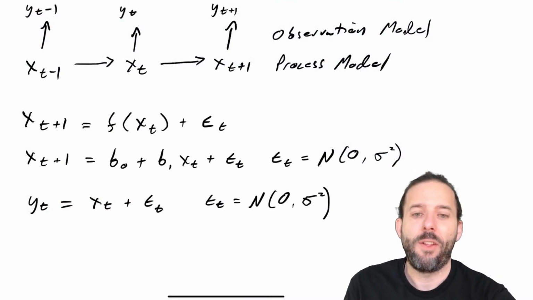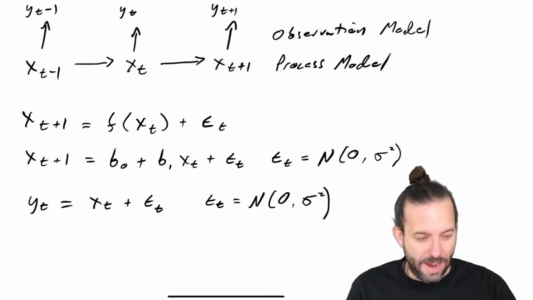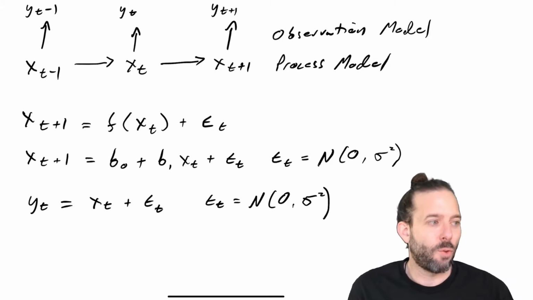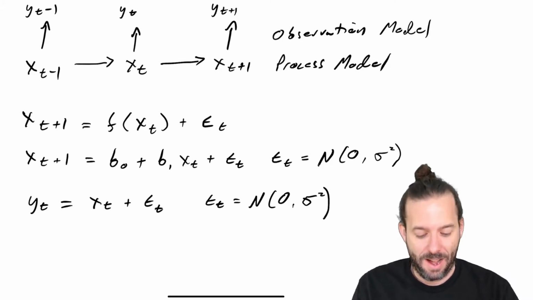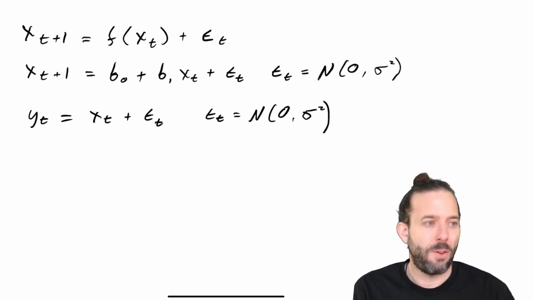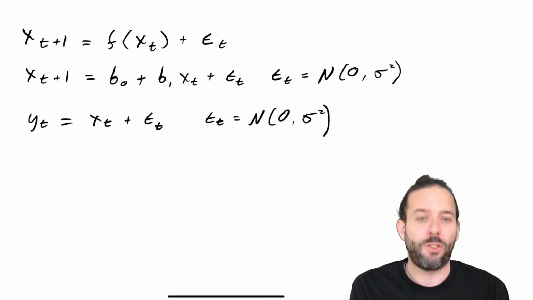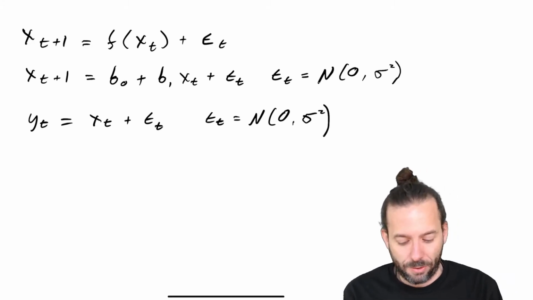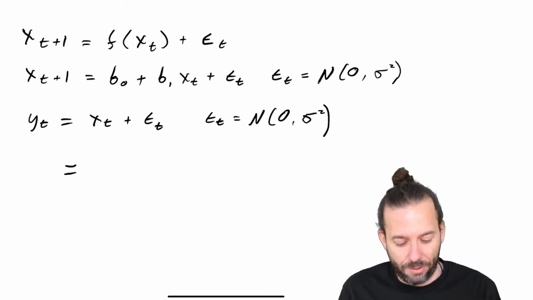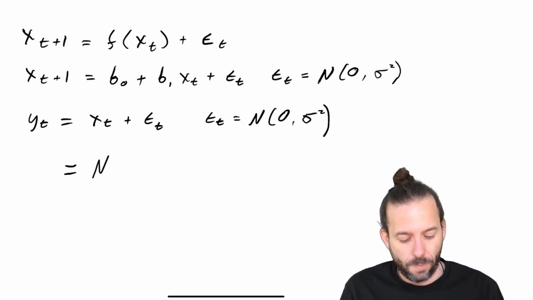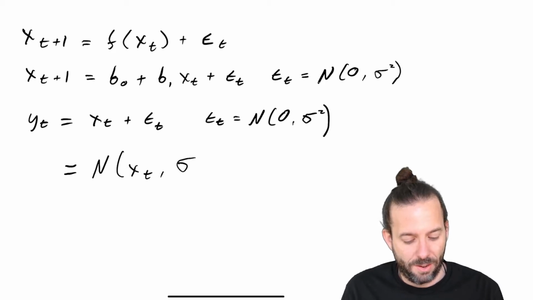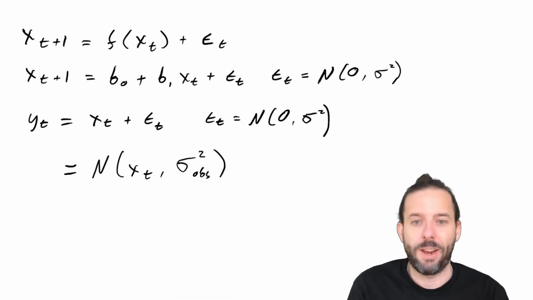And the reason that it shows up this way is because there's another way of writing this last line in our model. So far, we've written it as x at t plus some error, but this is exactly the same as writing this as a normal distribution with a mean of x of t and the same observation variance.